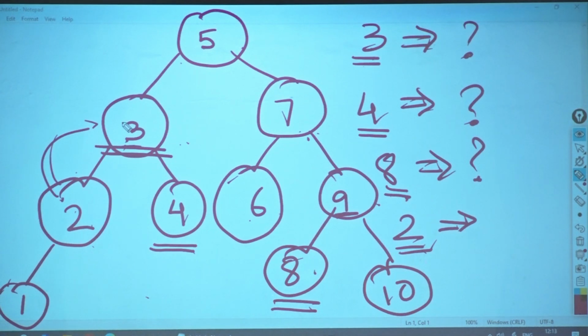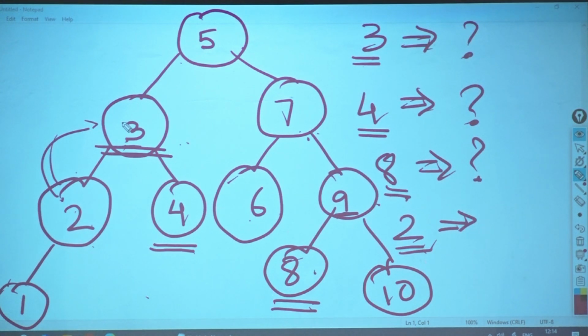Smallest element on the right side of the target node. Correct? Have you written this down? Who is an in-order successor? You should be very clear with that first. In-order successor is always the smallest number on the right side of it.